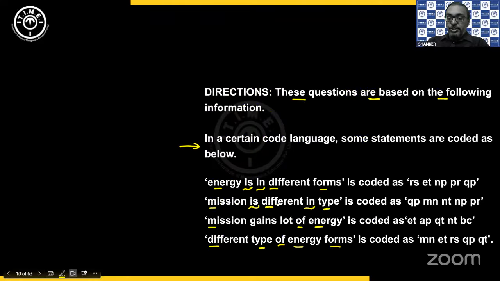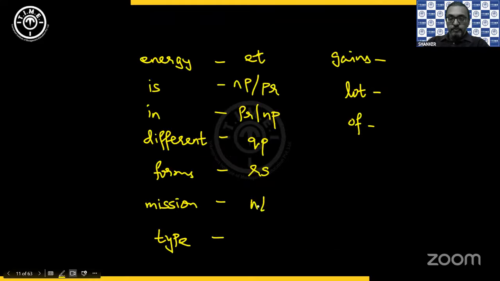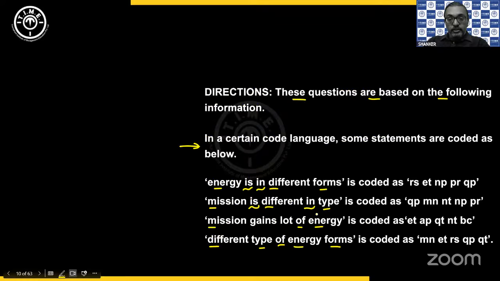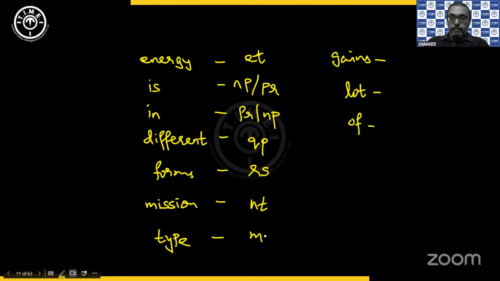Then we have mission and type. Now mission is in the first, second, and third sentences. That means MN is not there. NT is available. So NT is what we consider for mission. Correct? And then for type. Now type is available in the second and last sentences, which is MN. So we can have MN.